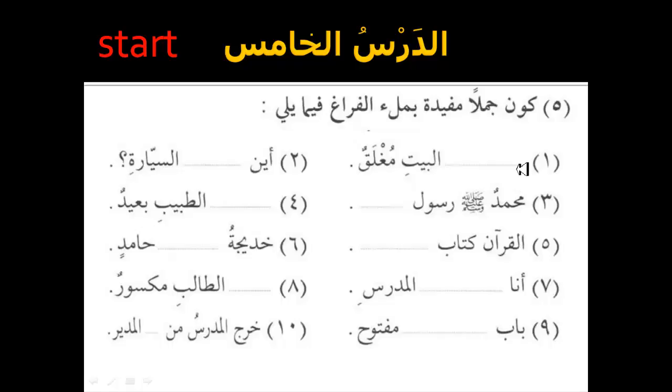Babul Bayti Muglaq. In this case, you will write Bab here, and you will make sure that you have the Dhamma for the Mudaf, and because the Mudaf ilayh being definite has the Kasra. Babul Bayti Muglaq. The door of the house is closed. Here we have Sifa, closed, describing the door.